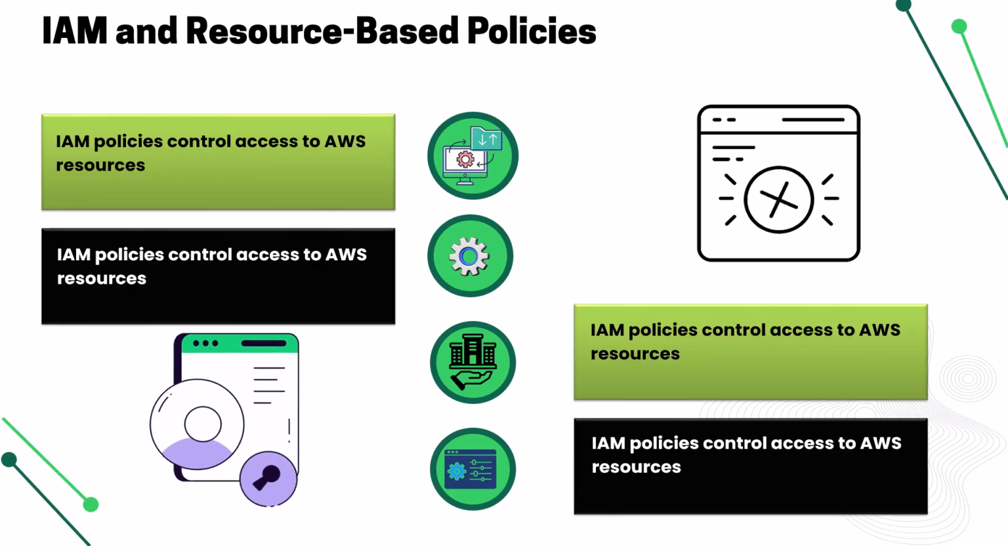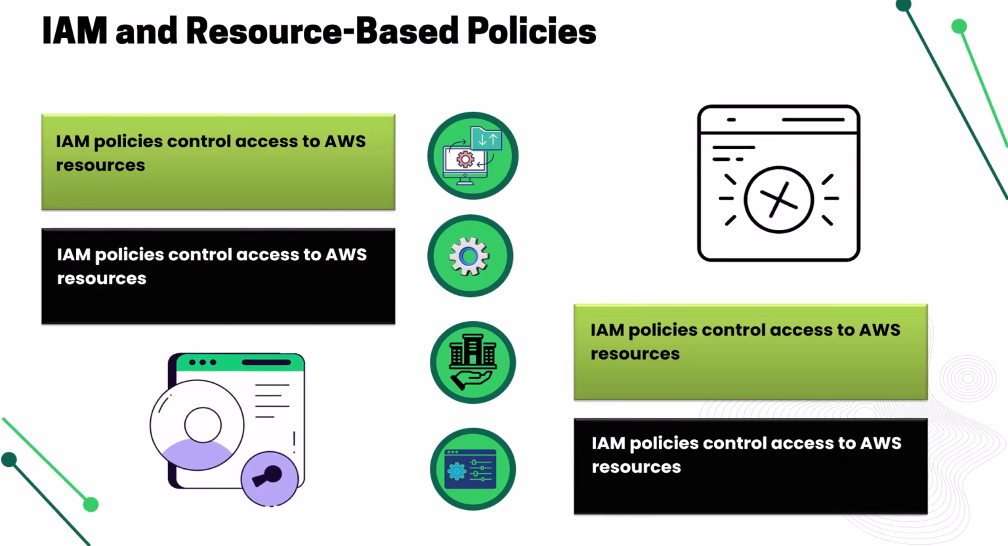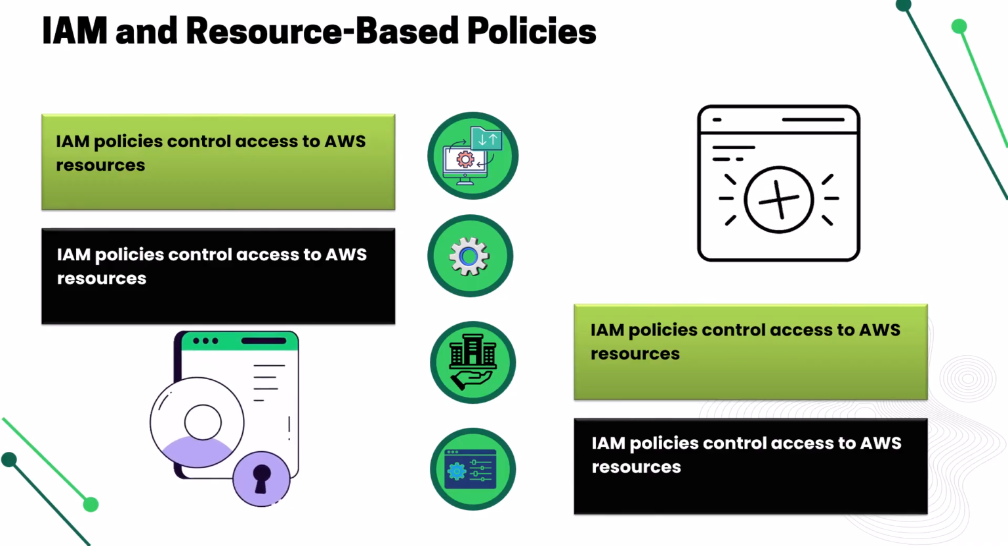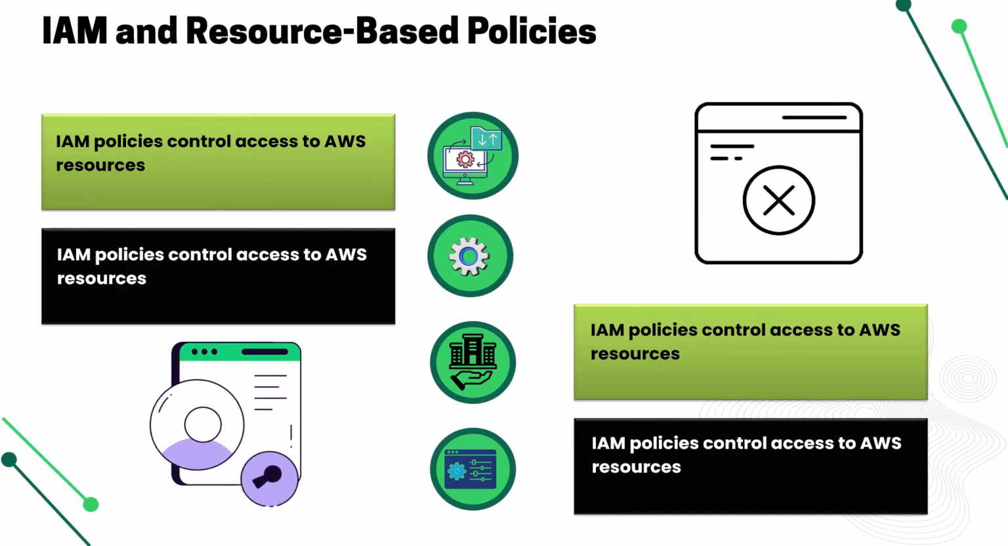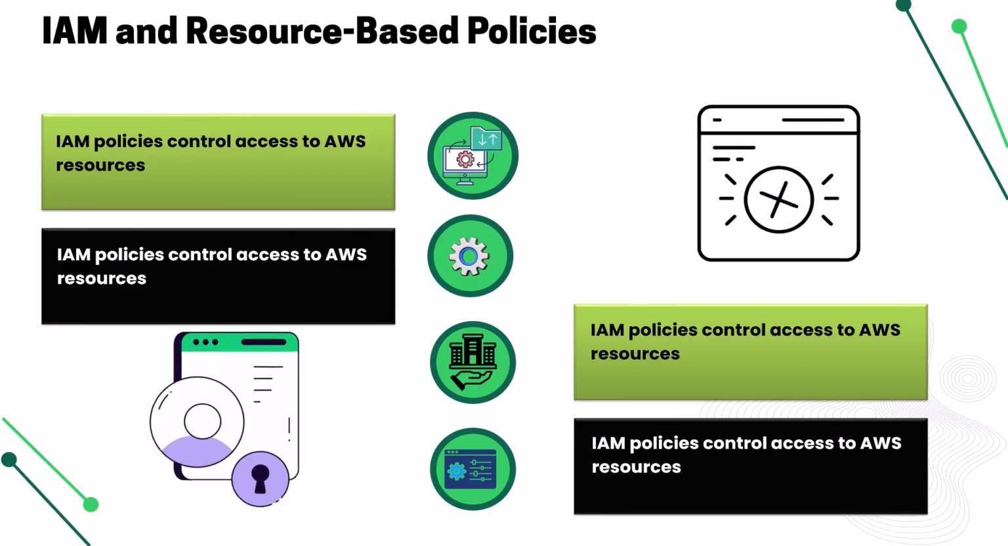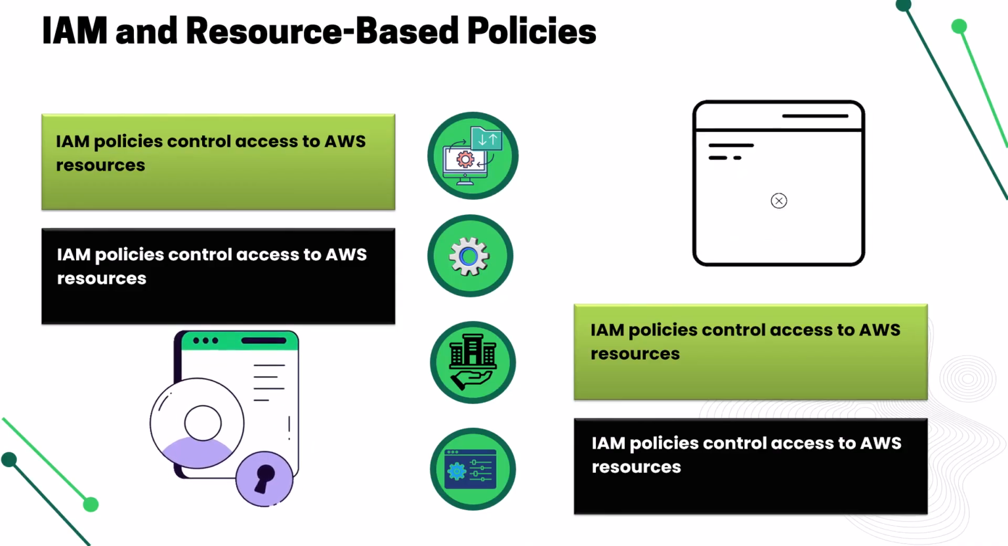IAM policies say, hey Bob, you can read this file, while resource-based policies say, hey, Bob, you're welcome to access this file, but only in a polite manner. Using both ensures security. It's like having both an ID badge and a guest list. You need both to get in. The more layers you have, the harder it is for unauthorized users to sneak past security.